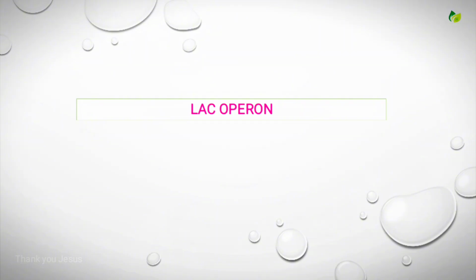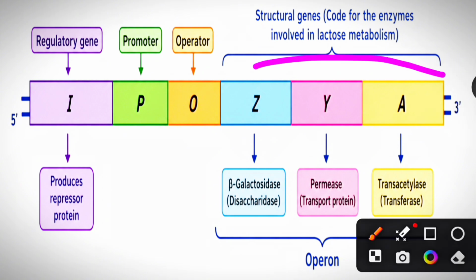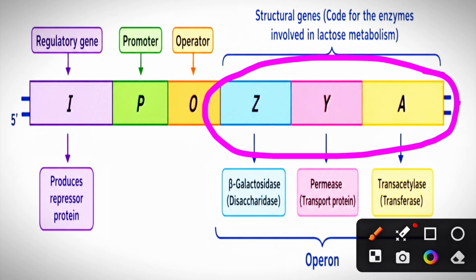Okay, students, let's see in detail what is Lac Operon. First you have to know what is the operon concept. Operon is a group of genes, students. A group of genes that function to produce protein needed by the cell. Here these are the structural genes, three genes.